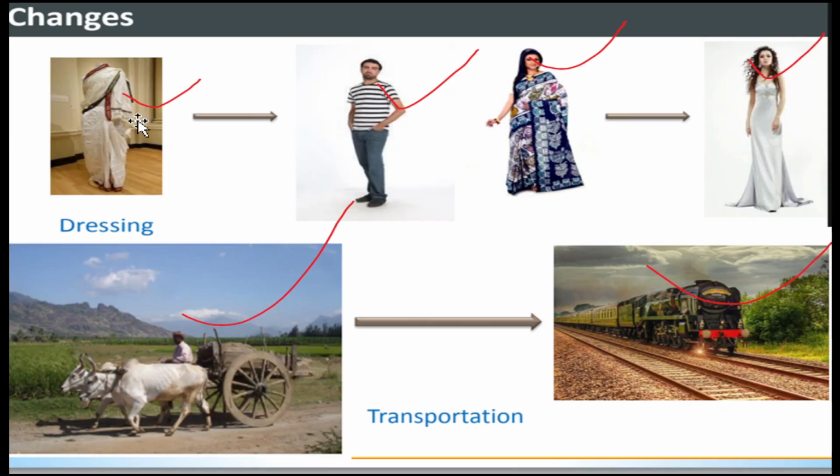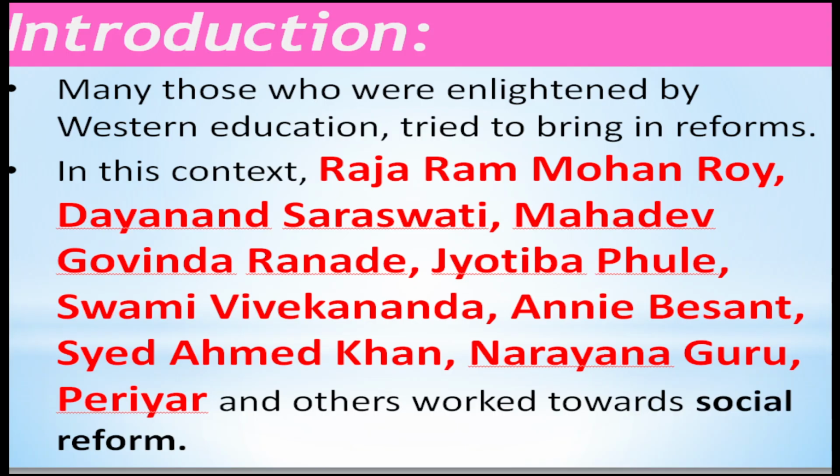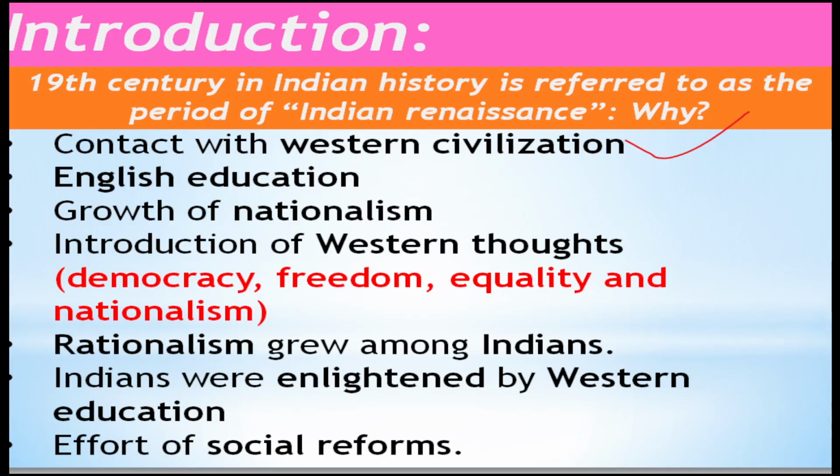Already we came to know what these changes are. These are because of Western civilization. The second thing is English education. Because of English education, people came to know about rationalism.